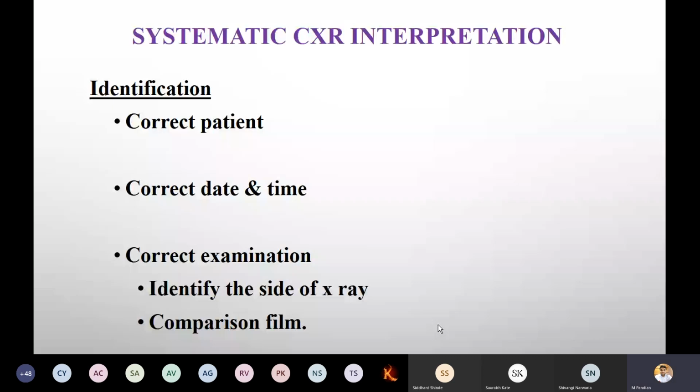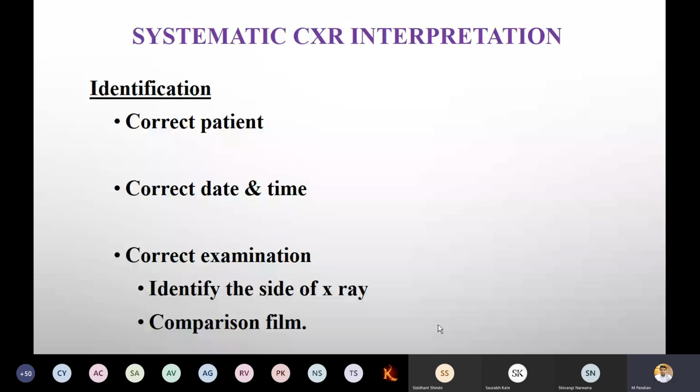Unnecessarily, you should not waste your time and the patient's time. Correct date and time: you have to check at what time you prescribed and what time they took the particular X-ray film. That is your duty to examine. Correct examination means you have to identify the particular X-ray, whether it is AP or PA. What is AP? Anterior posterior, or posterior anterior, or lateral. Different films are available, so accordingly you have to examine them.